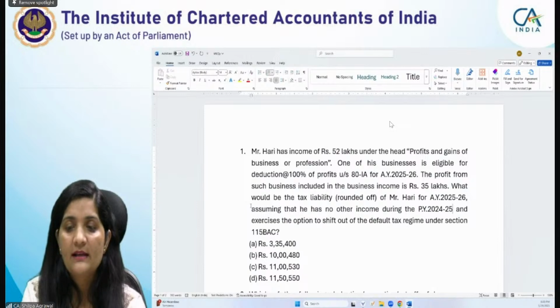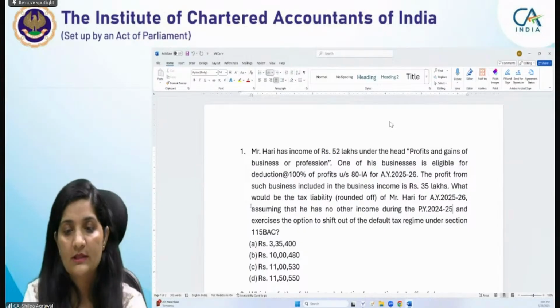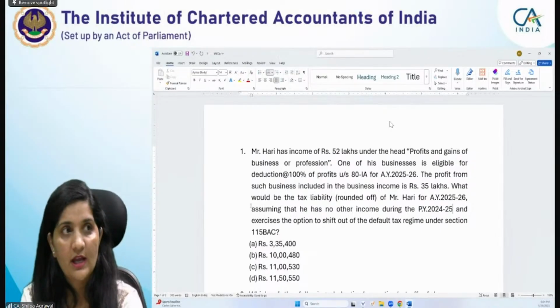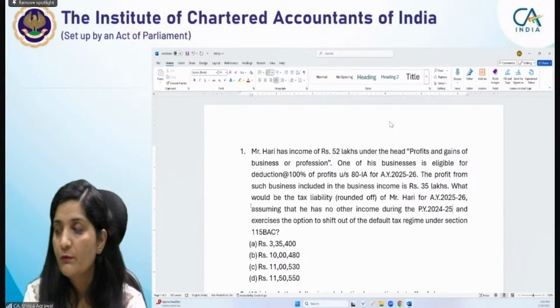I am simply asking you to determine the tax liability of Mr. Hari for the assessment year 25-26, assuming that he has no other income during the previous year 24-25 and he is exercising the option to shift out of the default tax regime under section 115BAC. The options are given before you.